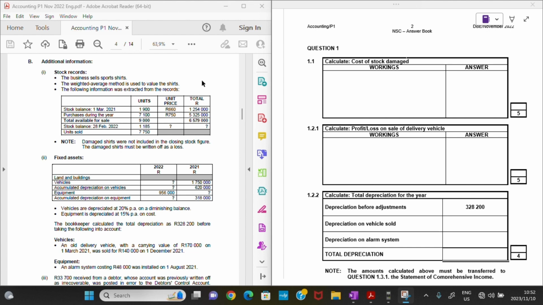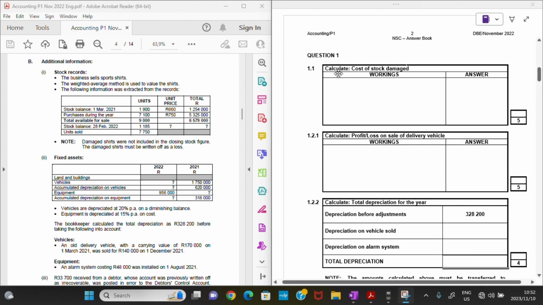Okay, so we have stock balance on the 1st of March 2021. By the way, since we were told that our financial year end is on the 28th of February 2022, that means our financial year began on the 1st of March 2021. So having a stock balance on the 1st of March of 1,900 units, these are just units from our previous financial year that we did not sell, right?